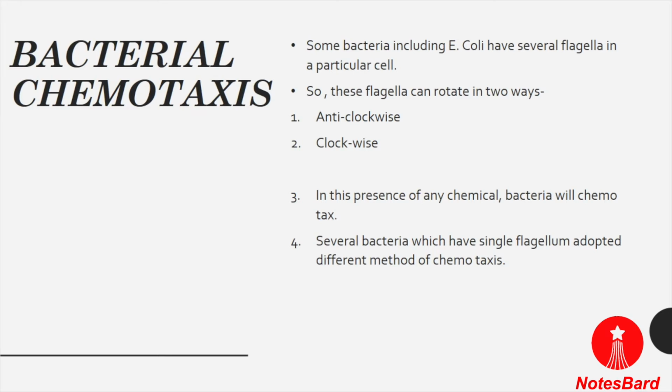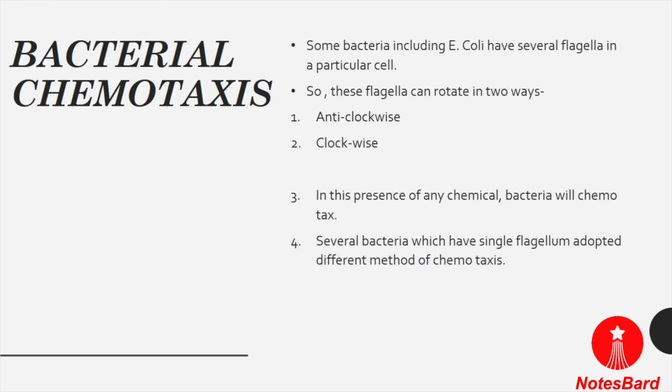Now at first, let's understand bacterial chemotaxis. As we have discussed, chemotaxis can occur in all organisms, in bacterial cells as well as in eukaryotic cells. The mechanism of bacterial and eukaryotic chemotaxis is different from each other.